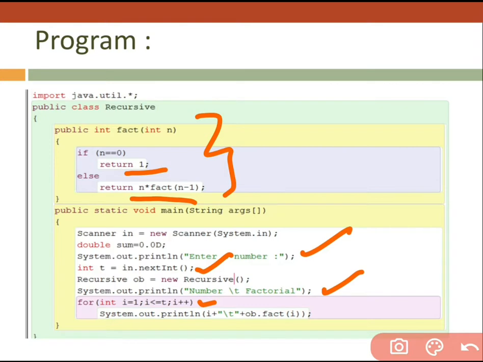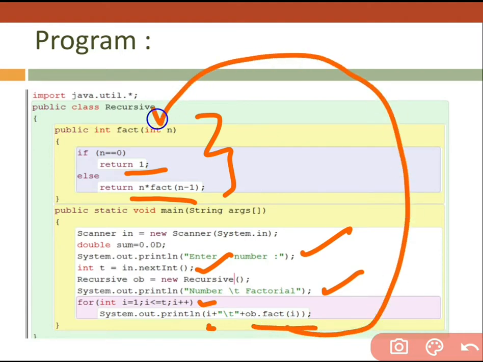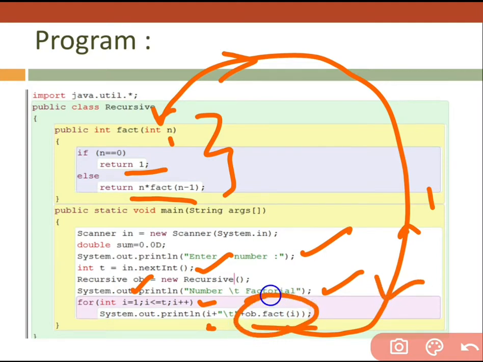And see what I wrote: I am calling that function again and again from here, means when the value of i is 1, I provide 1 from here, and n receives 1 and then returns the factorial of 1, and then it is displayed here.